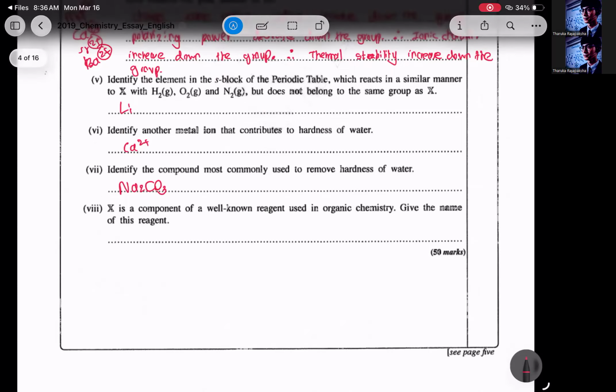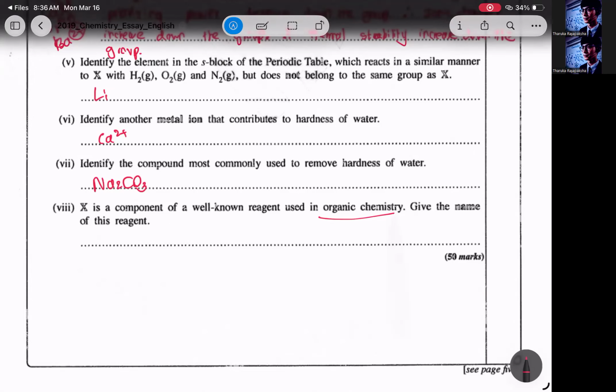X is a component of a well-known reagent used in organic chemistry. Give the name of this reagent. It's Grignard reagent. In Grignard reagent, you have X.